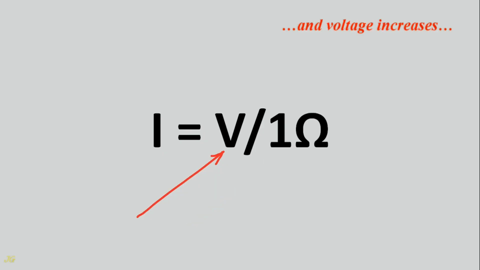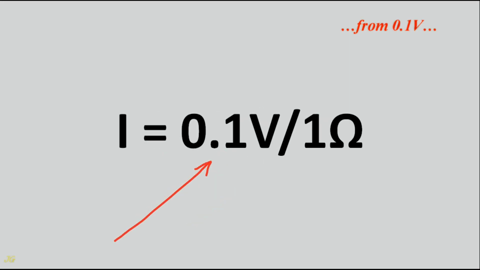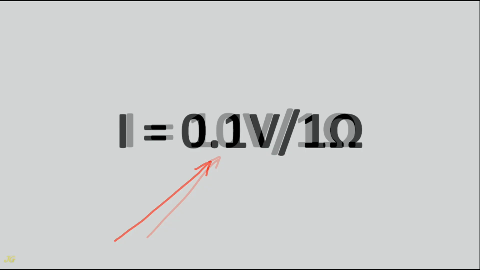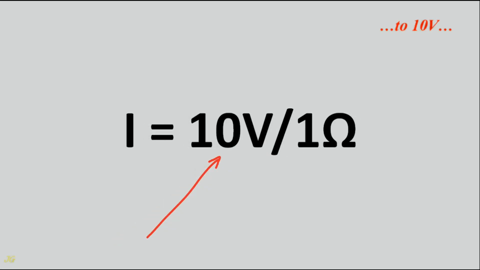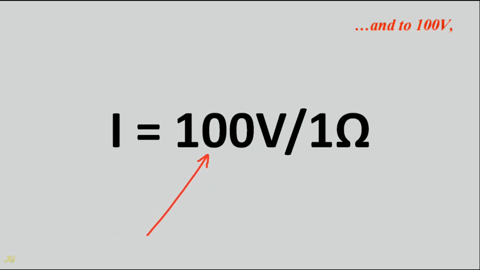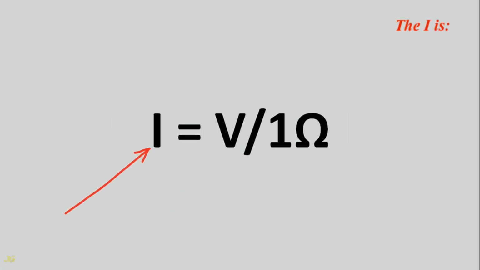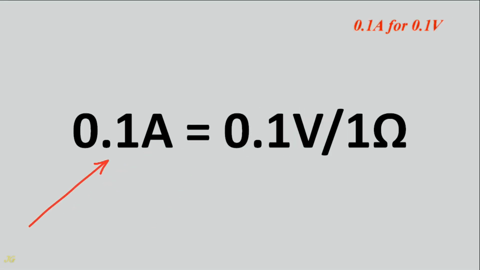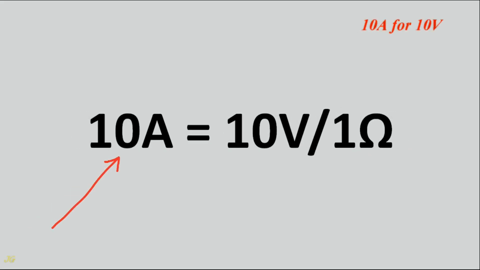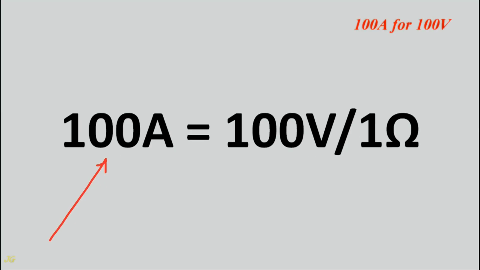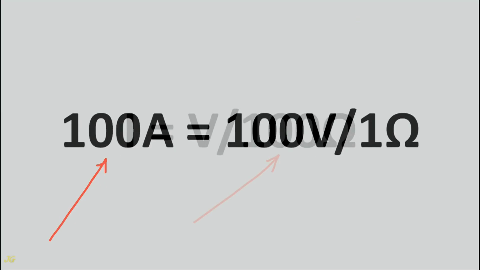And voltage increases from 1/10 of a volt to 10 volts and to 100 volts. The current is 1/10 of an ampere for 1/10 of a volt, 10 amps for 10 volts, 100 amps for 100 volts.